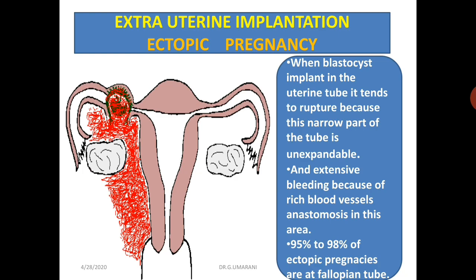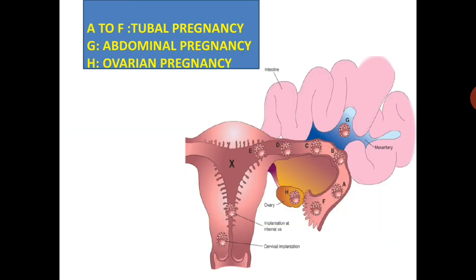When the blastocyst implants in the uterine tube, it tends to rupture because this narrow part of the tube is unexpandable, and extensive bleeding can occur because there is a rich anastomosis of blood vessels in this area. 95% to 98% of ectopic pregnancies are in the fallopian tube.